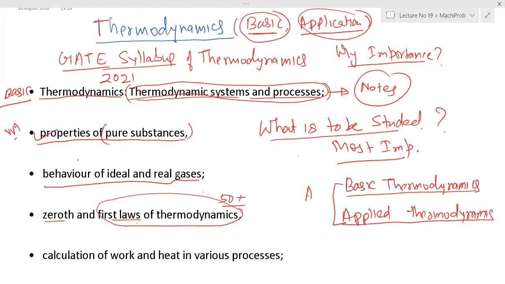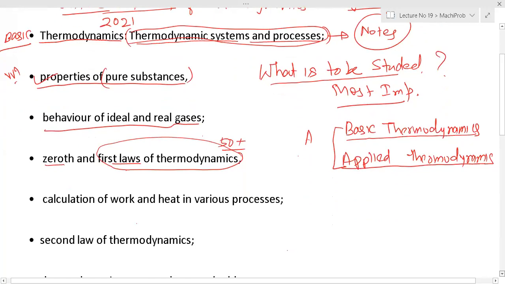Then the first law of thermodynamics we understand for a process, for a cycle, in a closed system and for an open system. So we will understand the terms, whether it is heat interaction, work interaction, or internal energy change. In all these three cases, in a single process or in a cycle or in an open system, we will apply it. So that starts.